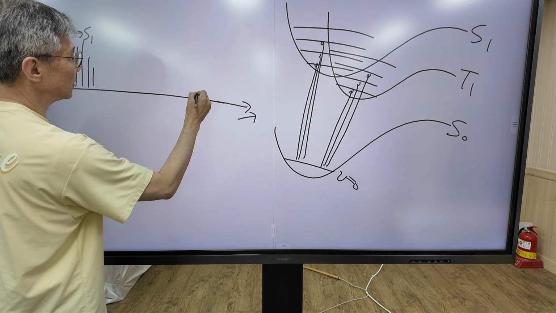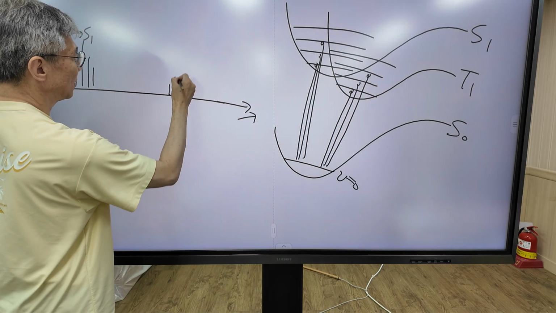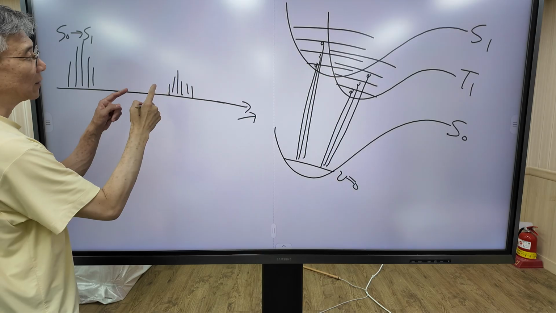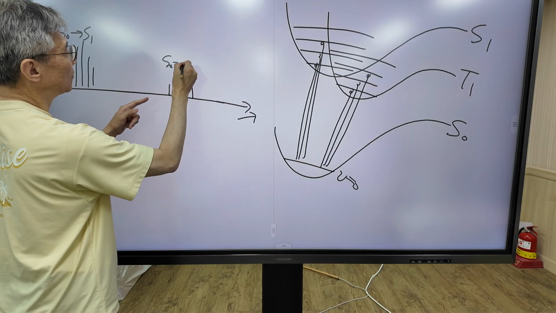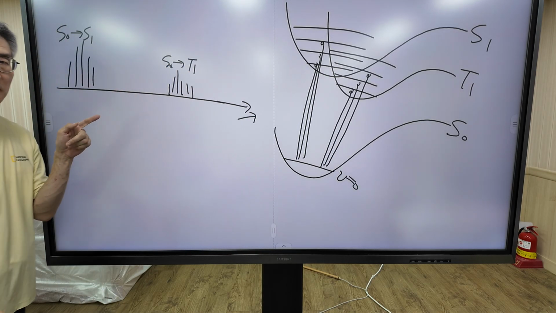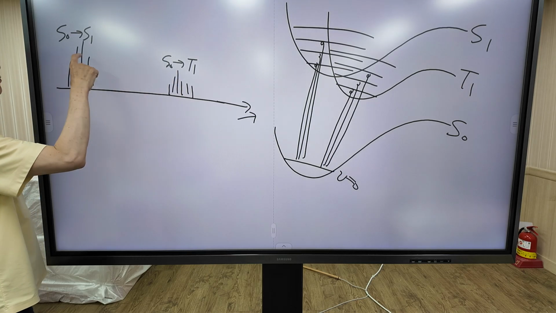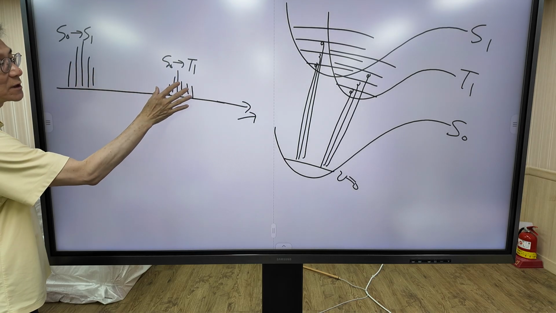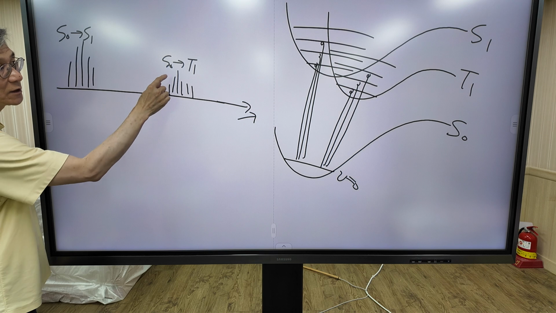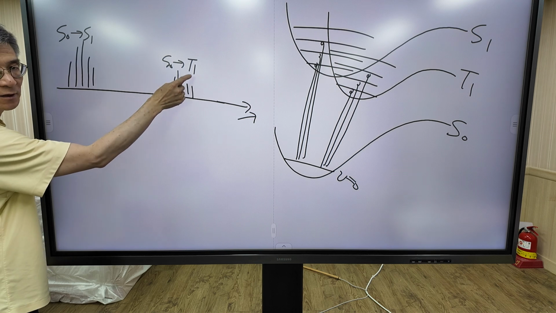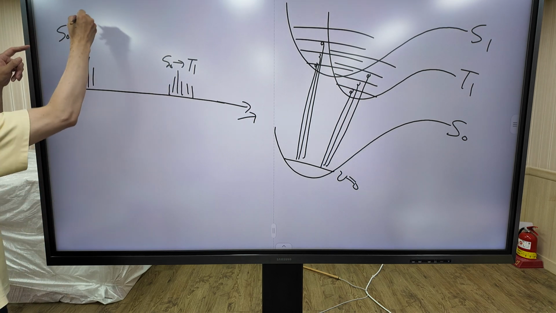This band is here. We can assign this peak as S0 to T1. Peak intensity is small compared to this one because this process is spin forbidden process, in which spin multiplicity changes. Now this is absorption.